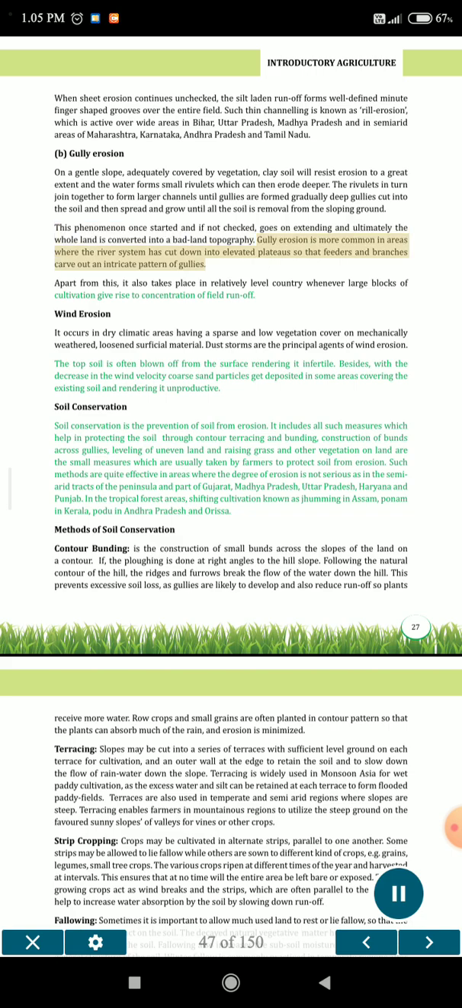Gully erosion is more common in areas where the river system has cut down into elevated plateaus so that feeders and branches carve out an intricate pattern of gullies. Apart from this, it also takes place in relatively level country whenever large blocks of cultivation give rise to concentration of field runoff. Wind erosion.